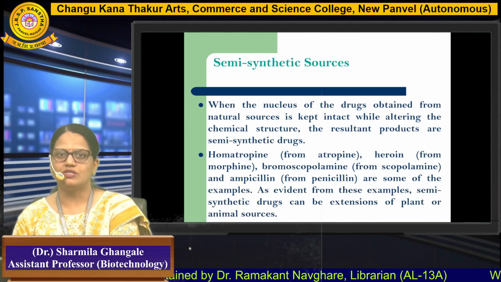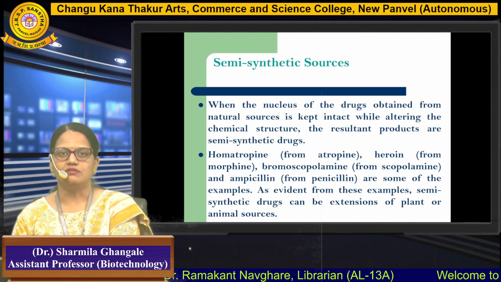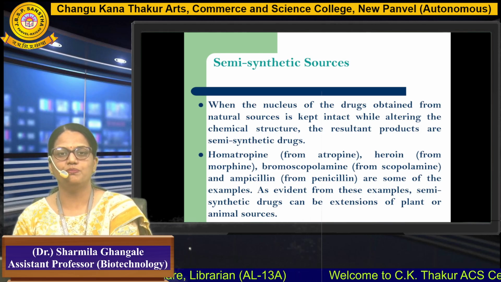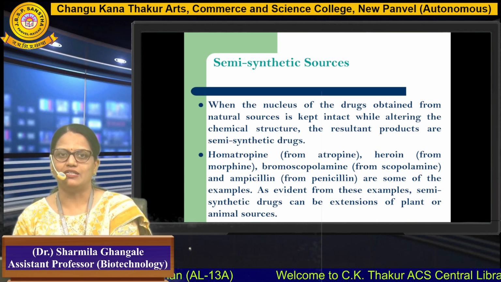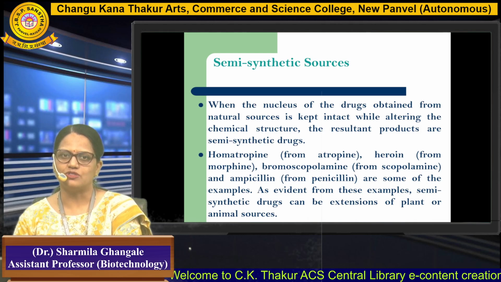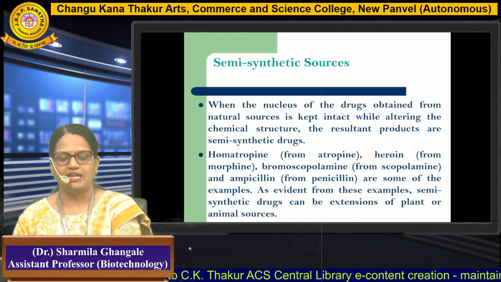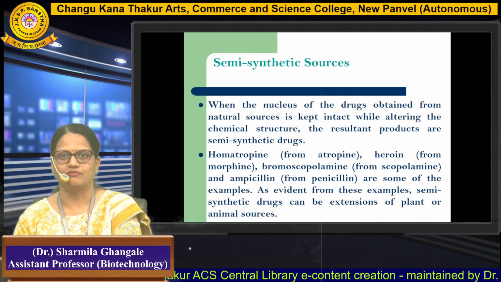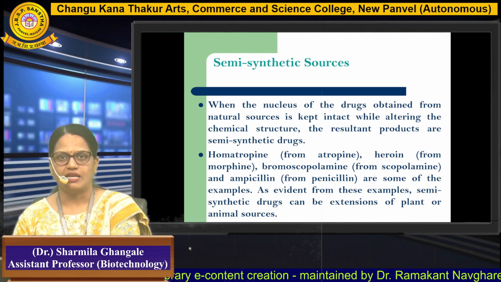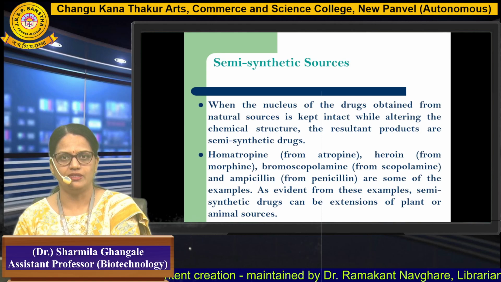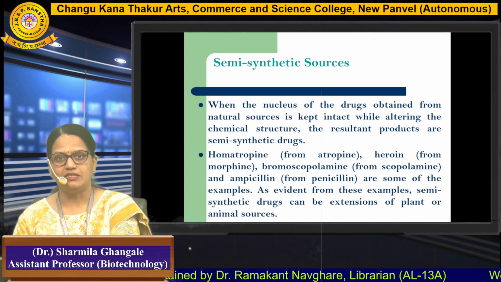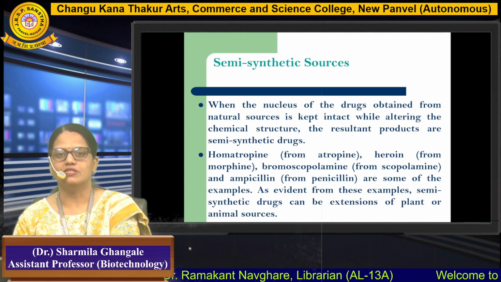Now next come semi-synthetic sources. Semi-synthetic means it is not purely natural and not purely synthetic, so in between you have the semi-synthetic sources. When the nucleus of a drug obtained from natural sources is kept intact and its chemical structure is altered, the resultant products are semi-synthetic drugs, like homatropine from atropine, heroin from morphine, bromoscopolamine, then penicillin, ampicillin. They are all evident examples of semi-synthetic drugs.